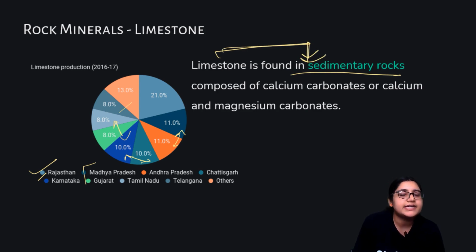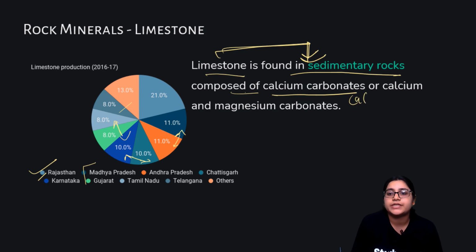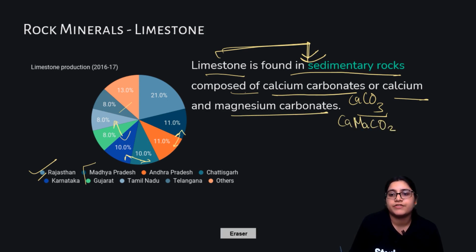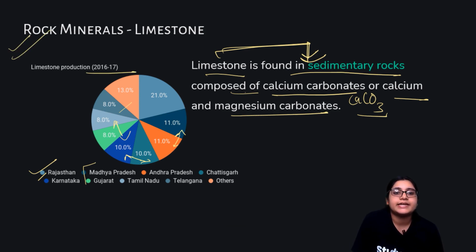When you have studied sedimentary rock, you would definitely give limestone as an example. It is composed of calcium carbonate, CaCO3, or calcium and magnesium carbonate. Alright, so this is limestone production. The year is 2016 to 17, so it is very current data and you all should have a hold over it.